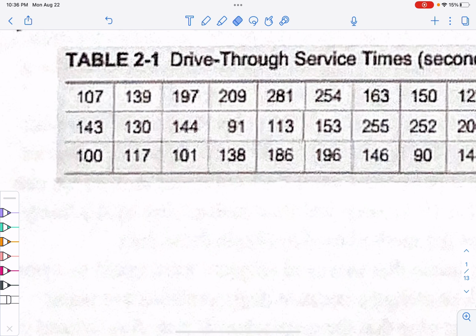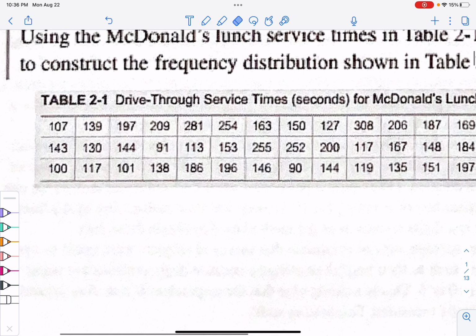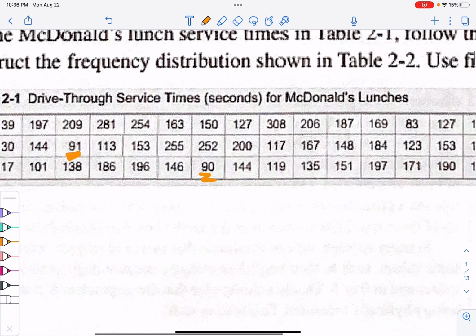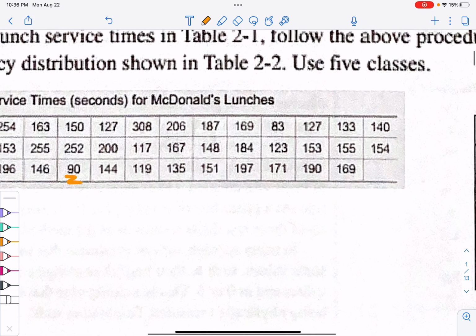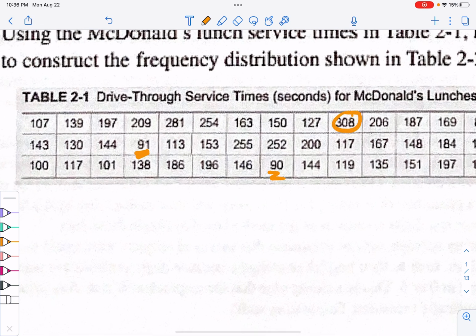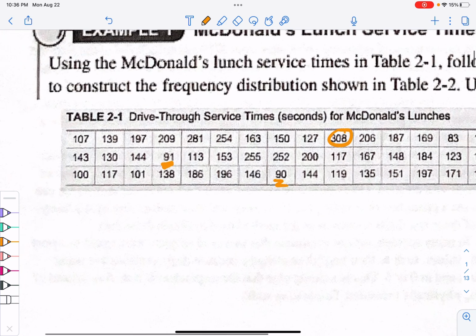Close to that, okay? So some of these took, like this one took 91 seconds. Like that's really, really fast. This one took 90 seconds. Really, really fast. Versus some of them are like way bigger than that, like 308 I found up here, right? That's taking up to 5 minutes to get my food. Which I guess if you're sitting in a McDonald's line in a drive-through, that might seem like a really long time, okay?